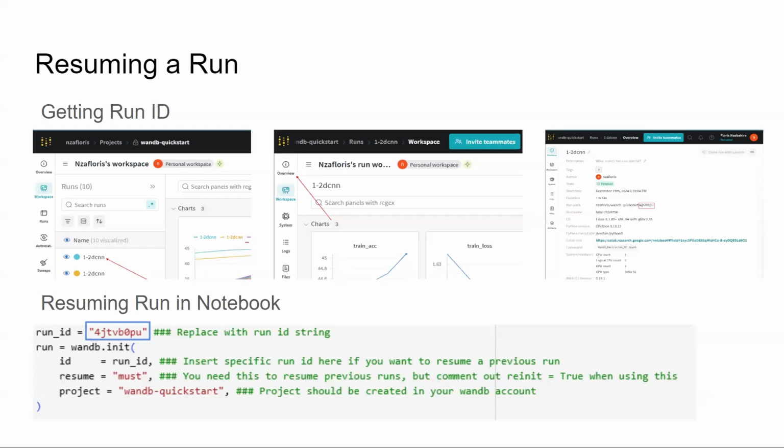Next up is resuming a run. First thing, you need to get the run ID. You can find it by going to your project, selecting the run that you're interested in, and then going to overview. In the overview, look for run path, where you can find the ID of your run. The ID will be added to wandb.init through an argument of id equals run ID. Additional information on how to resume your run will be provided in other Recitation 0 tutorials.